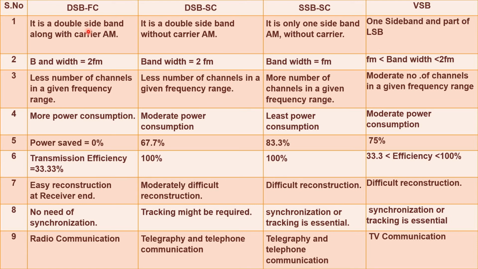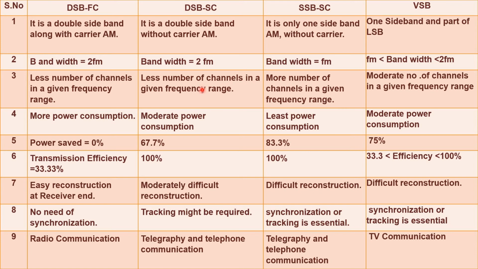Based on the bandwidth, double sideband full carrier is 2 FM, double sideband suppressed carrier is 2 FM, and single sideband suppressed carrier is FM, because we removed one sideband. For vestigial sideband, the bandwidth is in between FM and 2 FM. Here, there are fewer channels in a given frequency range, because it consumes a lot of bandwidth per station.